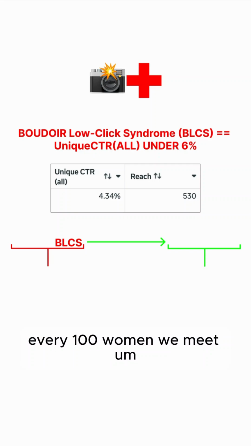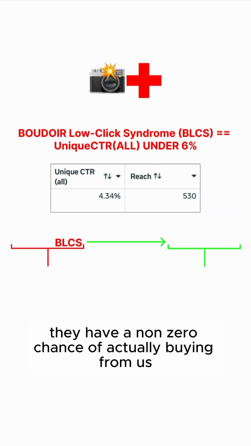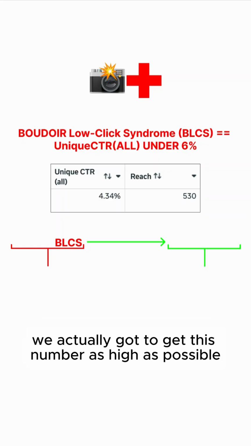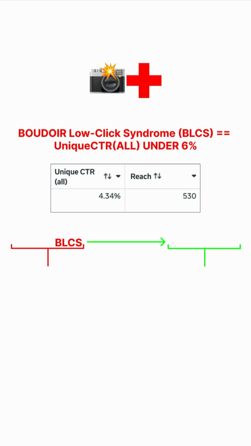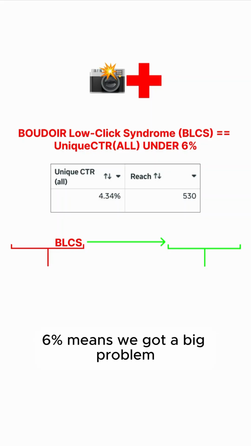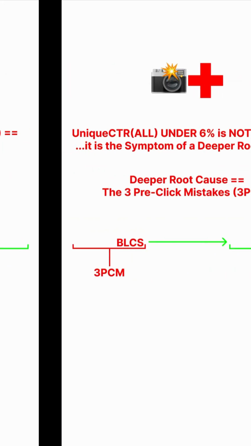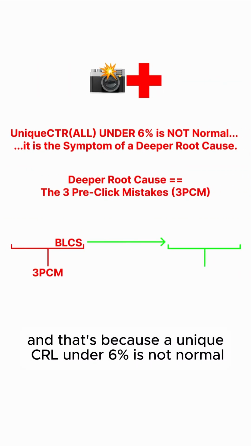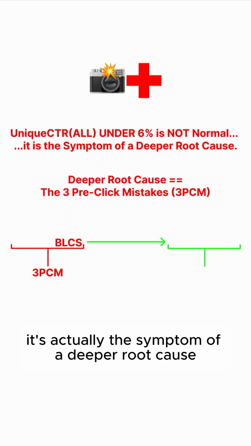which means fewer than 6 out of every 100 women we meet have a non-zero chance of actually buying from us. So we got to get this number as high as possible, literally as high as possible. 6% is the minimum. 6% means we got a big problem. And that's because a unique CTR under 6% is not normal. It's actually the symptom of a deeper root cause.